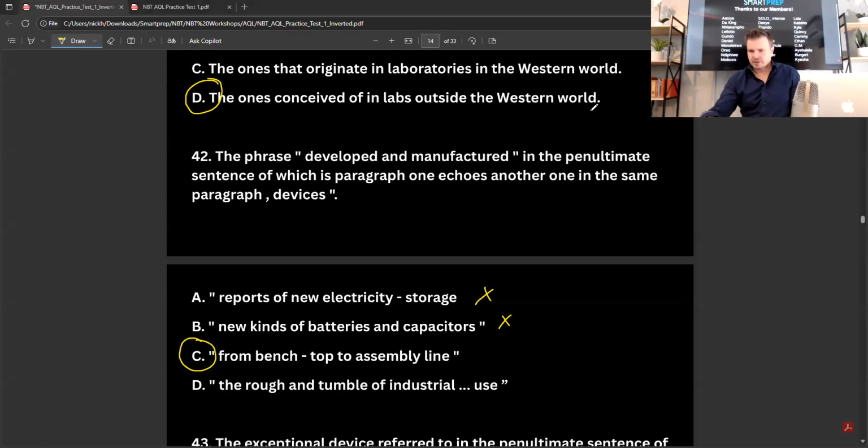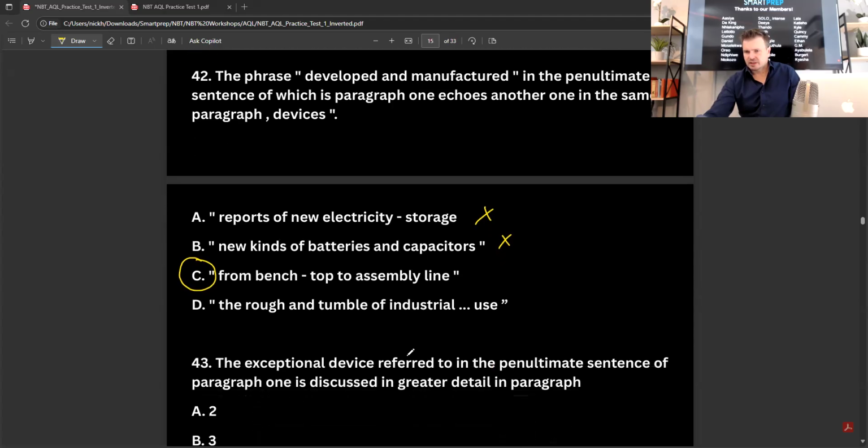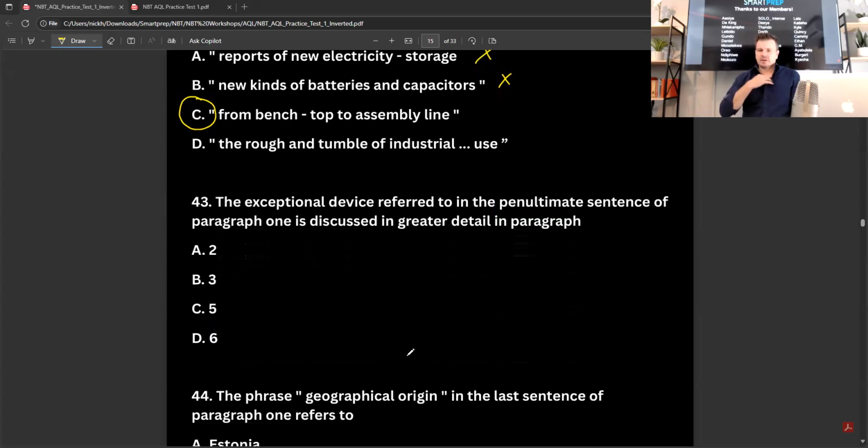Yeah. So developed from the bench. Developed would have been from the bench, and manufactured would be the top to the assembly. So bench top is the developed. You develop something on the bench, and then you take it to manufacture it. So that would be the manufacturing on the assembly line. So that would be C. Okay, that was a bit of a tricky one.